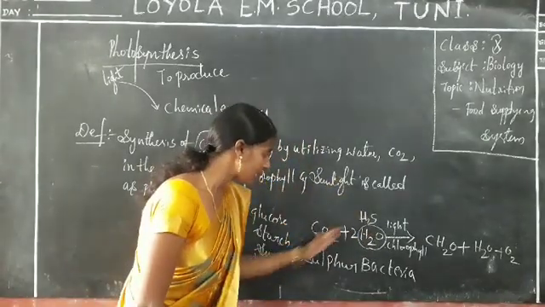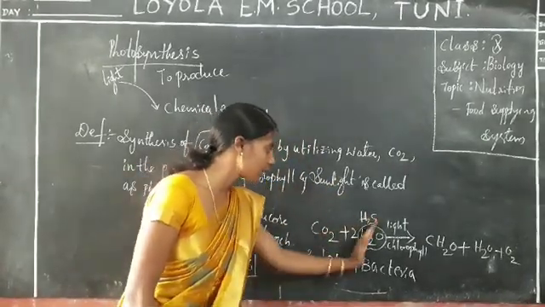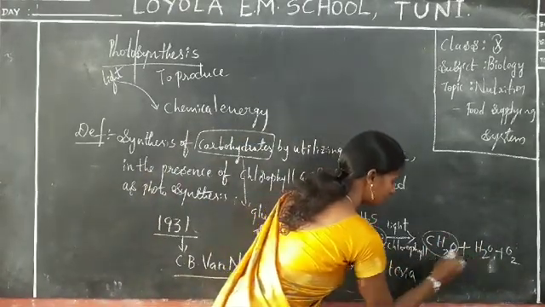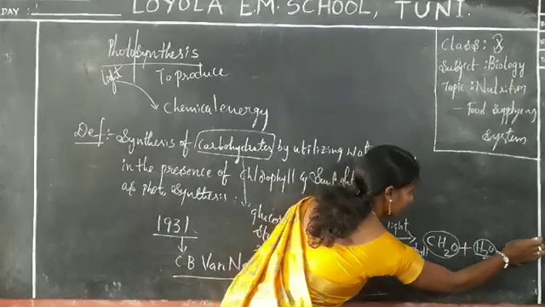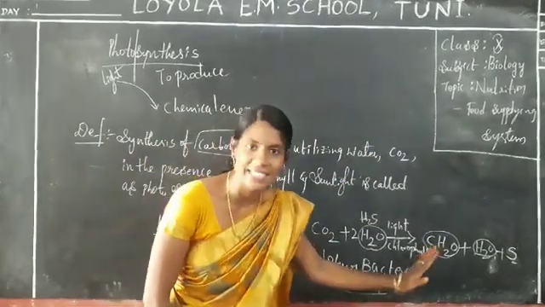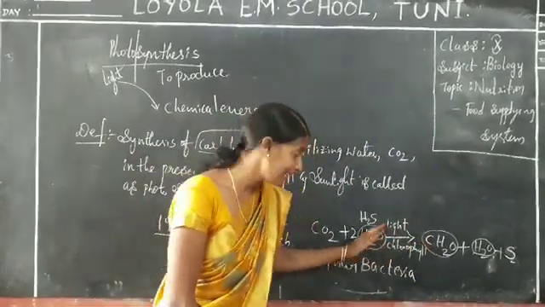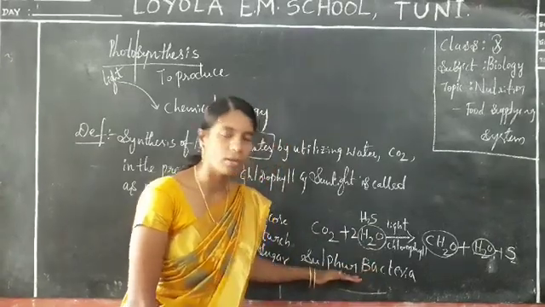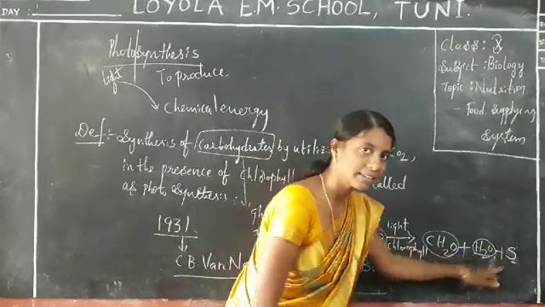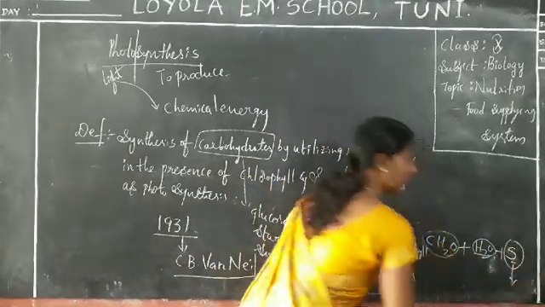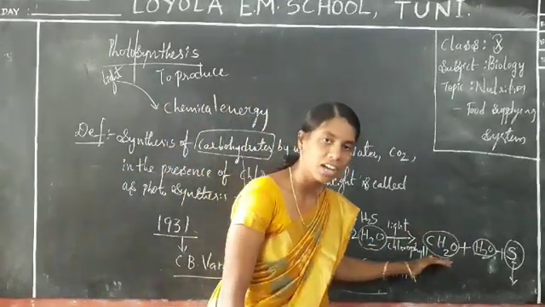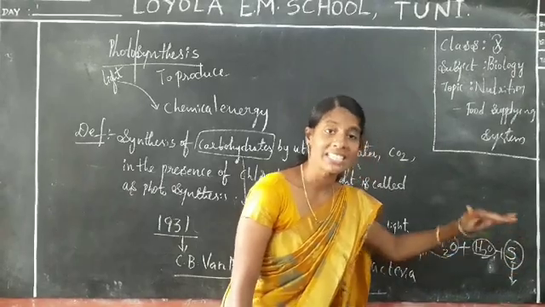When you are interacting with these components, CH2 is common, and H2O is common, and instead of oxygen, S is evolved. Here no oxygen is liberated when he conducted experiments on sulfur bacteria. So instead of oxygen, what is released here? Sulfur. Clear, all of you? So sulfur is released instead of oxygen. Later it was changed.